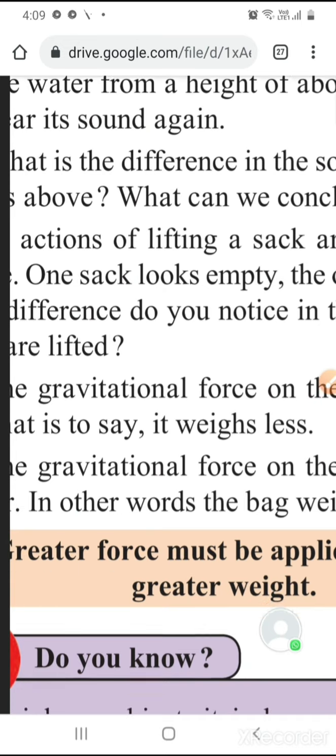Now this part, do you know? You read it to yourself. It's a simple experiment which shows the weight of an object, how we decide the weight of an object. And here they have shown, find out and discuss.